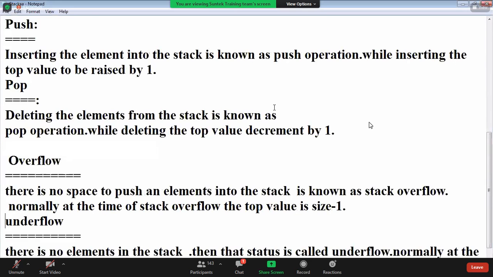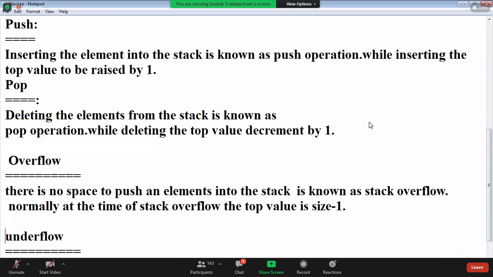Next, overflow and underflow. Write overflow, guys.